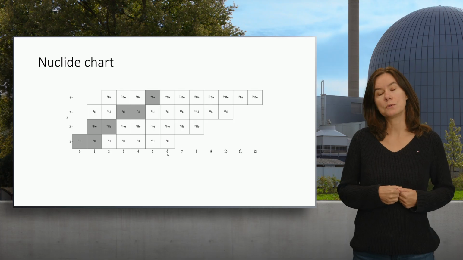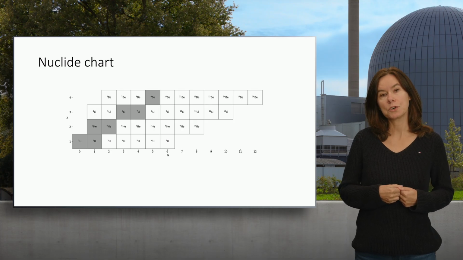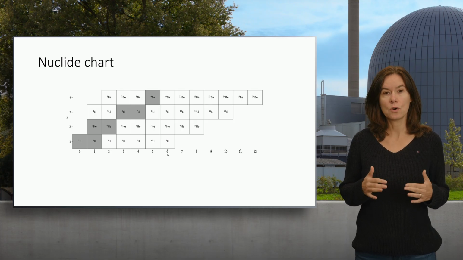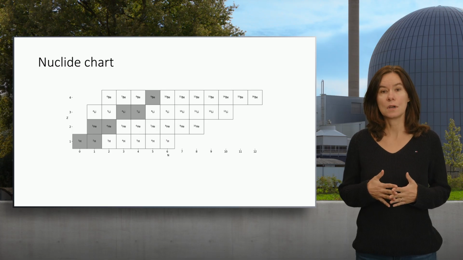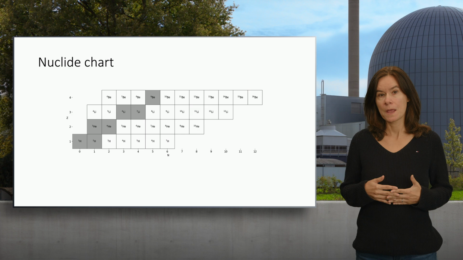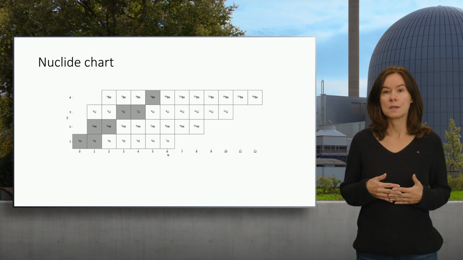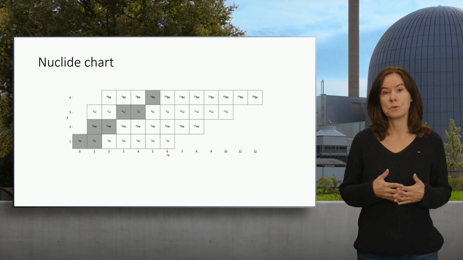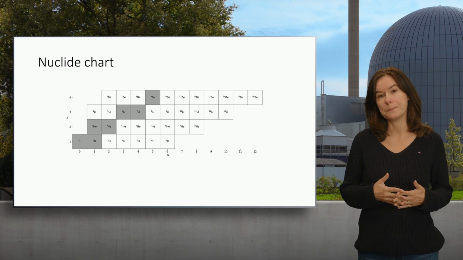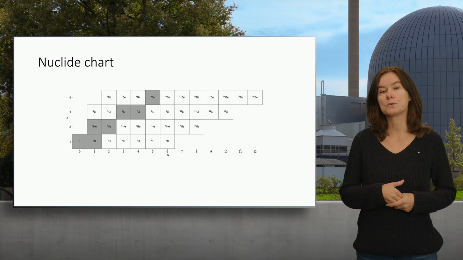Finally, let's talk about the nuclide chart. The nuclide chart is a chart in which all known nuclides are placed, and that is very useful to find out the half-lives of radionuclides. This chart has on the x-axis the number of neutrons and on the y-axis the number of protons. The nuclide chart is often used to determine the newly formed radionuclide after decay. I will show you some examples in the next lesson.